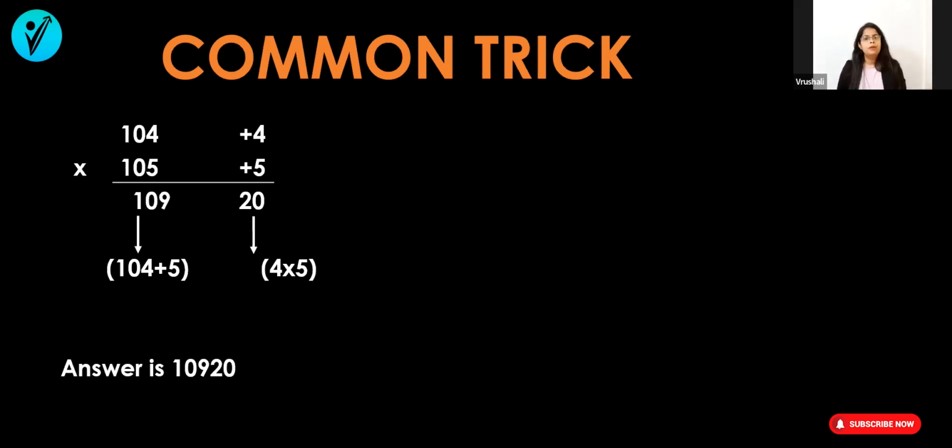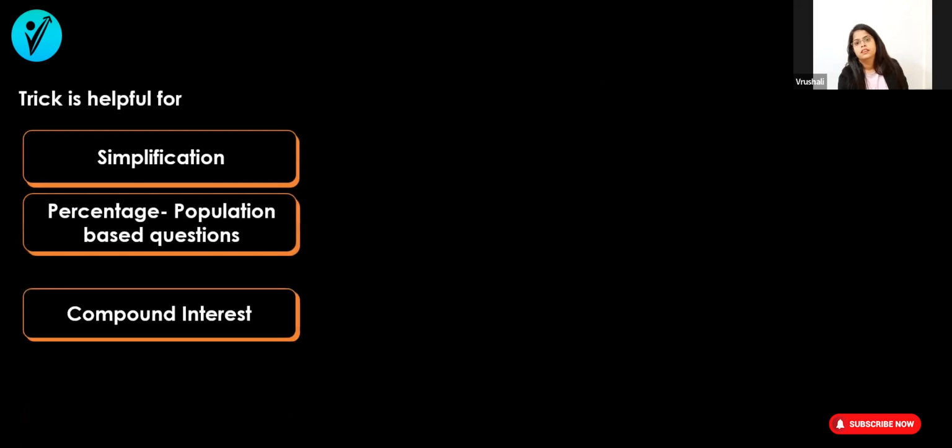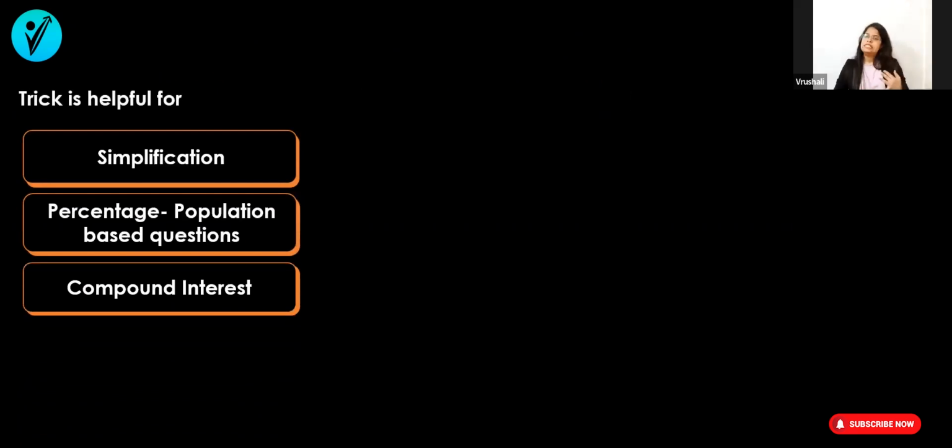Now you will say that, ma'am, we understand this trick, but where to use these tricks? So what are the uses of the trick? Let's understand. This trick is useful for simplification type of questions and percentage. In percentage population based questions, when the population increases by 4%, 5%, 6% in each year, at that time you will require this trick and it will save your time, because in the exam you don't have time to multiply all the numbers one by one. So this trick will help you at that time.